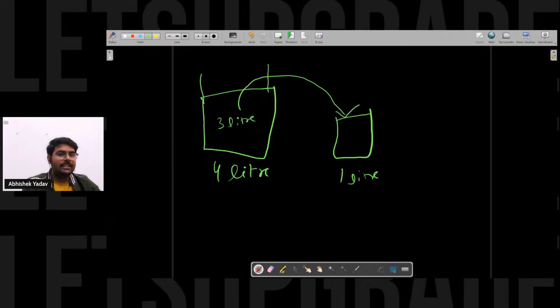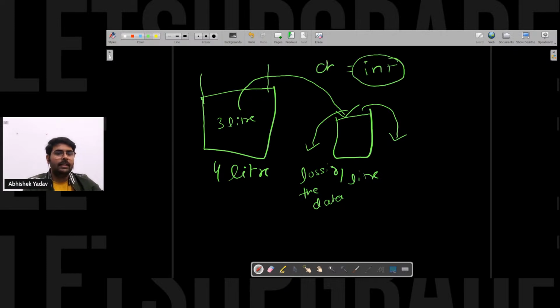1 liter of water will get stored, but the remaining water will overflow. So here you are losing the data. That's the same thing I explained with the help of code. You have an integer that is 4 bytes and you want to store this integer data to a character.